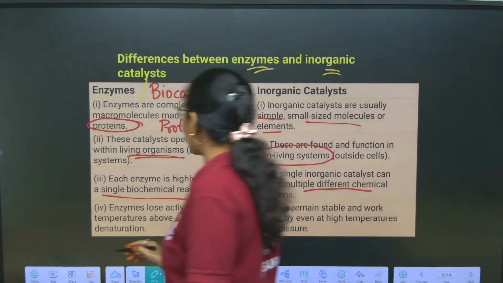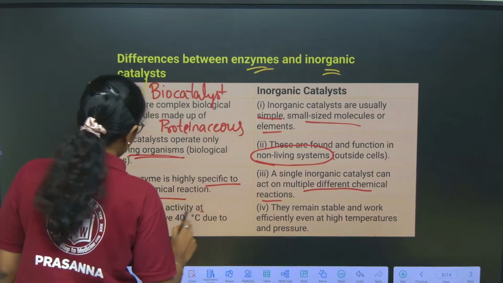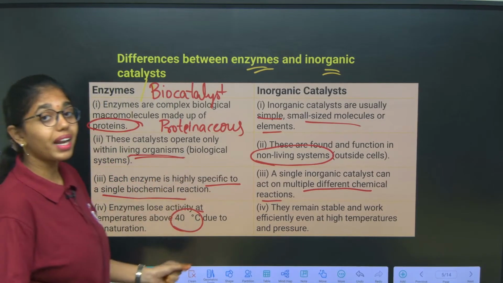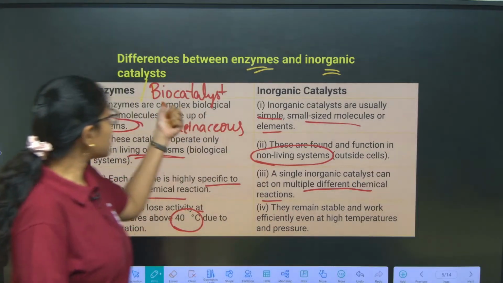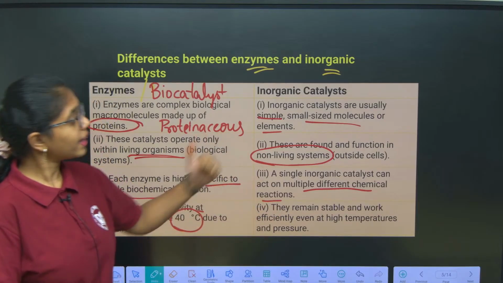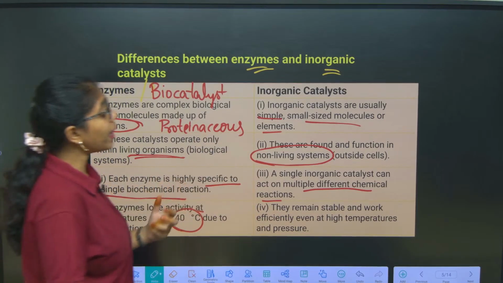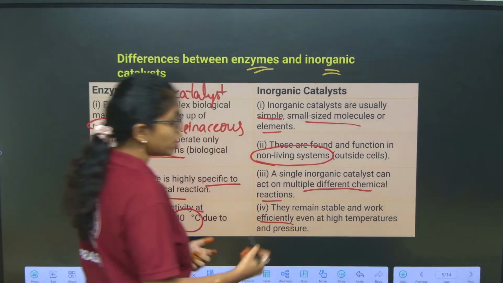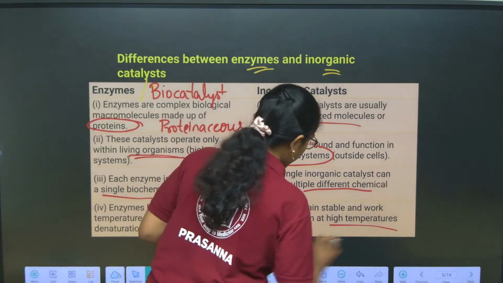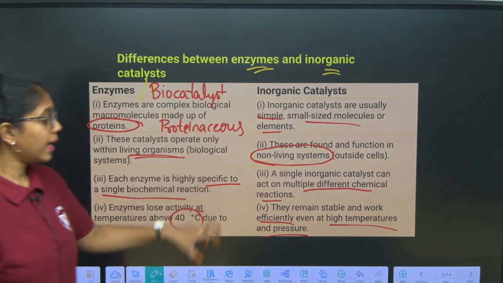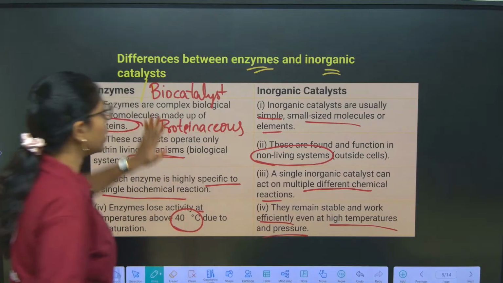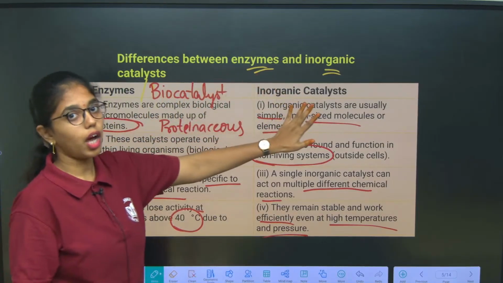And here enzymes lose activity at temperature above 40 degrees Celsius. So temperature is affecting the enzymatic activity in the biological reactions. Whereas in the inorganic catalysts, they remain stable and they work efficiently even at high temperatures and pressures. This is the difference between biocatalysts and inorganic catalysts.